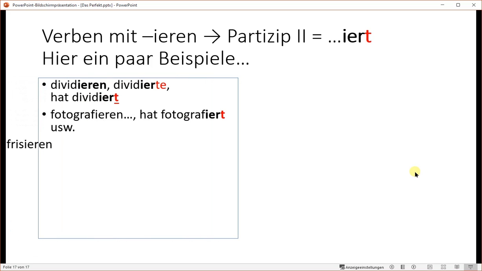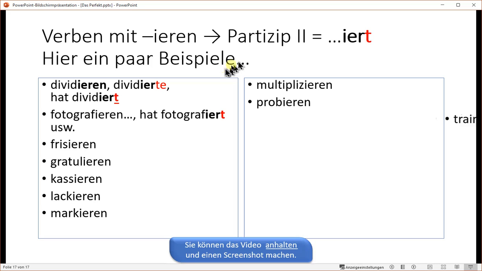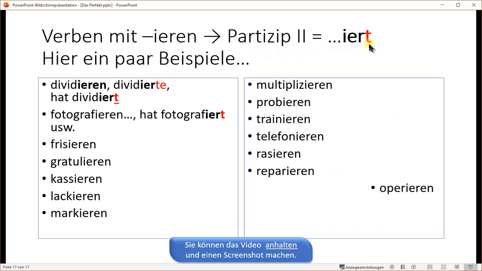And here, finally, a list of the ieren words. These are verbs that end on ieren. Their Partizip 2 will always end on t, and there's no ge for these kinds of verbs. You can pause the video and take a screenshot.